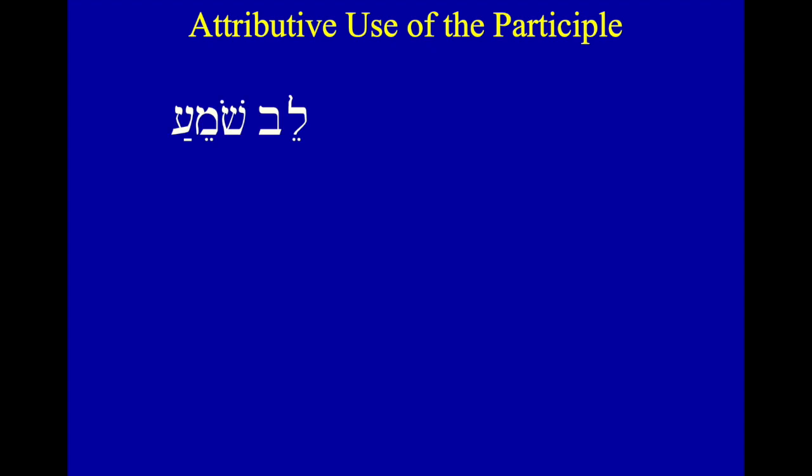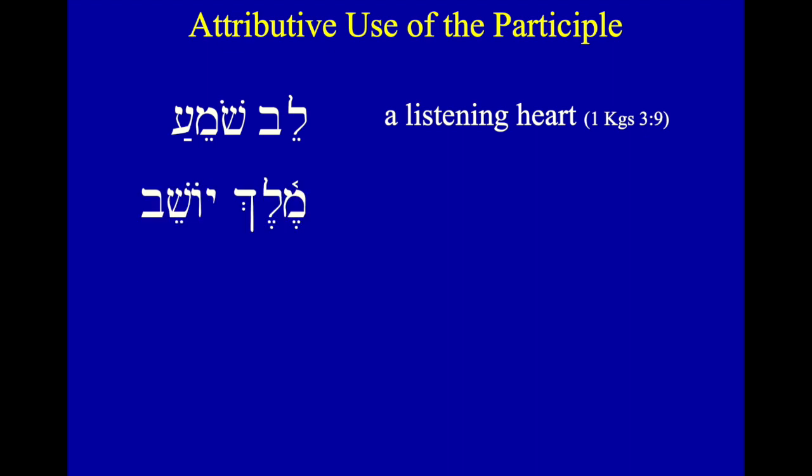So, lev shomea, we have a sneaky patach here because we have a final guttural, but don't pay attention to that. Pay attention to that holam over your first radical from shama. Shama means to hear. Shomea means one who hears. Lev means heart. So, a heart that hears. So we have our participle coming after our noun, and it agrees in definiteness and in number and in gender. A heart, a listening one. That's attributive, a listening heart.